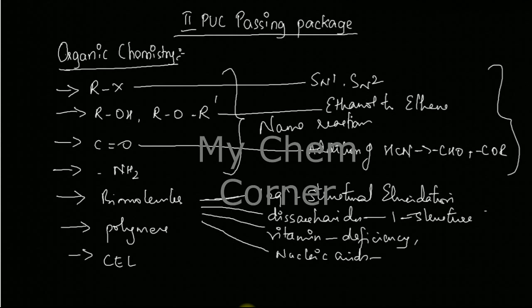Unless you're very thorough with the structure of the reactants, getting a product is not very difficult. But you should be able to remember these many equations. So if you're not someone who's really comfortable, you can just skip it, because you have other important chapters which you're learning here already.